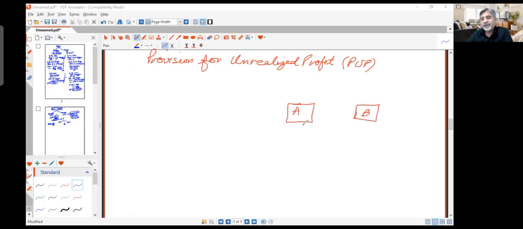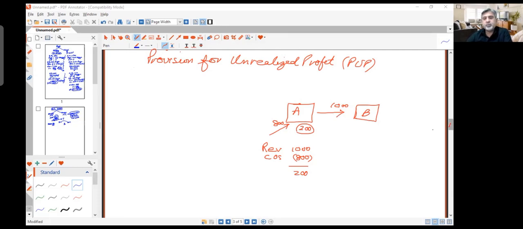B. So entity A purchased some goods for 800, let's suppose, and they sold these goods to entity B for 1000, and they record a profit of 200 from this transaction. For entity A, this transaction is completed. They have sold the goods to B, and they made a profit of 200. So within their individual financial statements, they will write down revenue 1000 and cost of sales as 800, and they are recording a gross profit of 200 in their financial statements, because A considers that this transaction is completed. We sold the goods, we got the money.